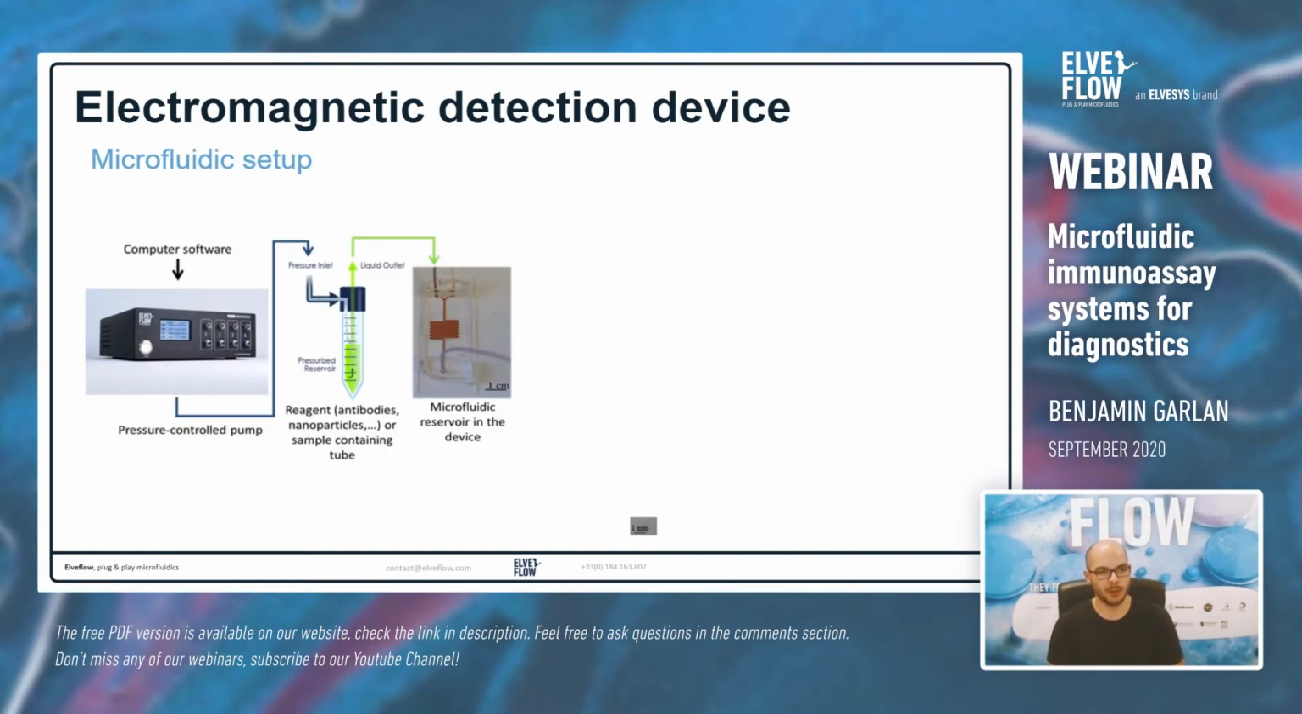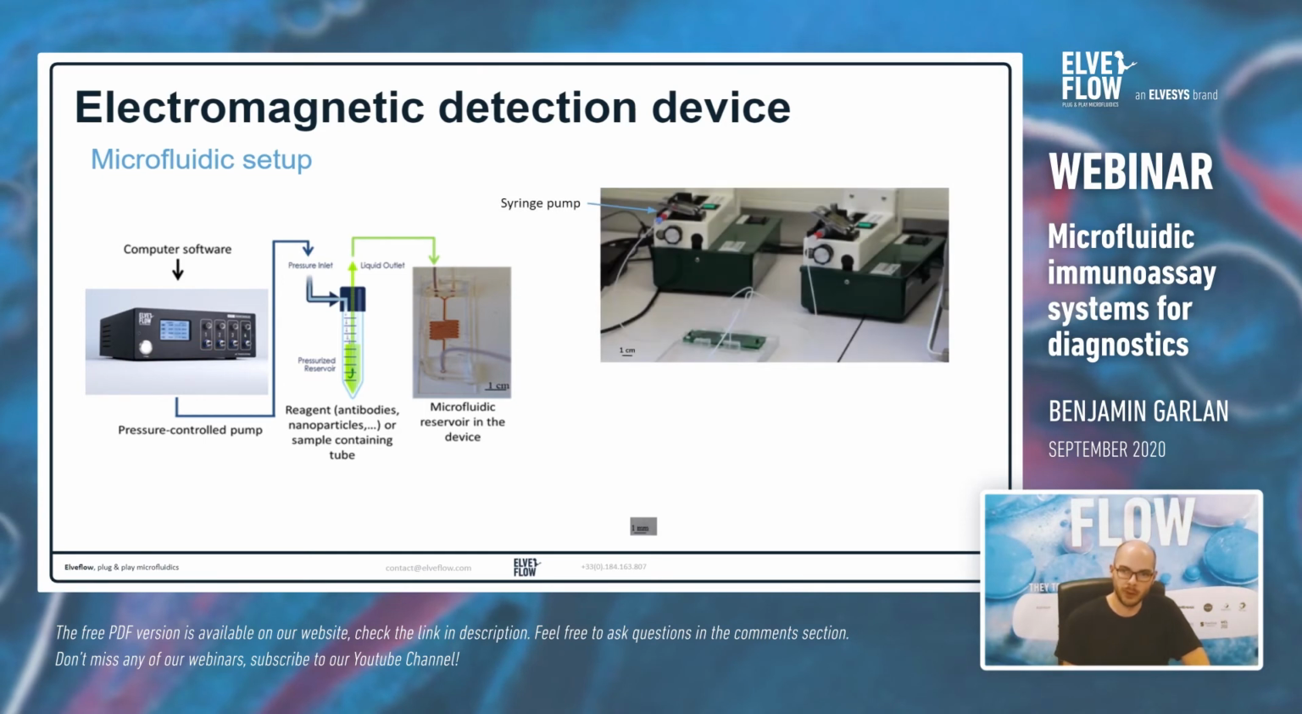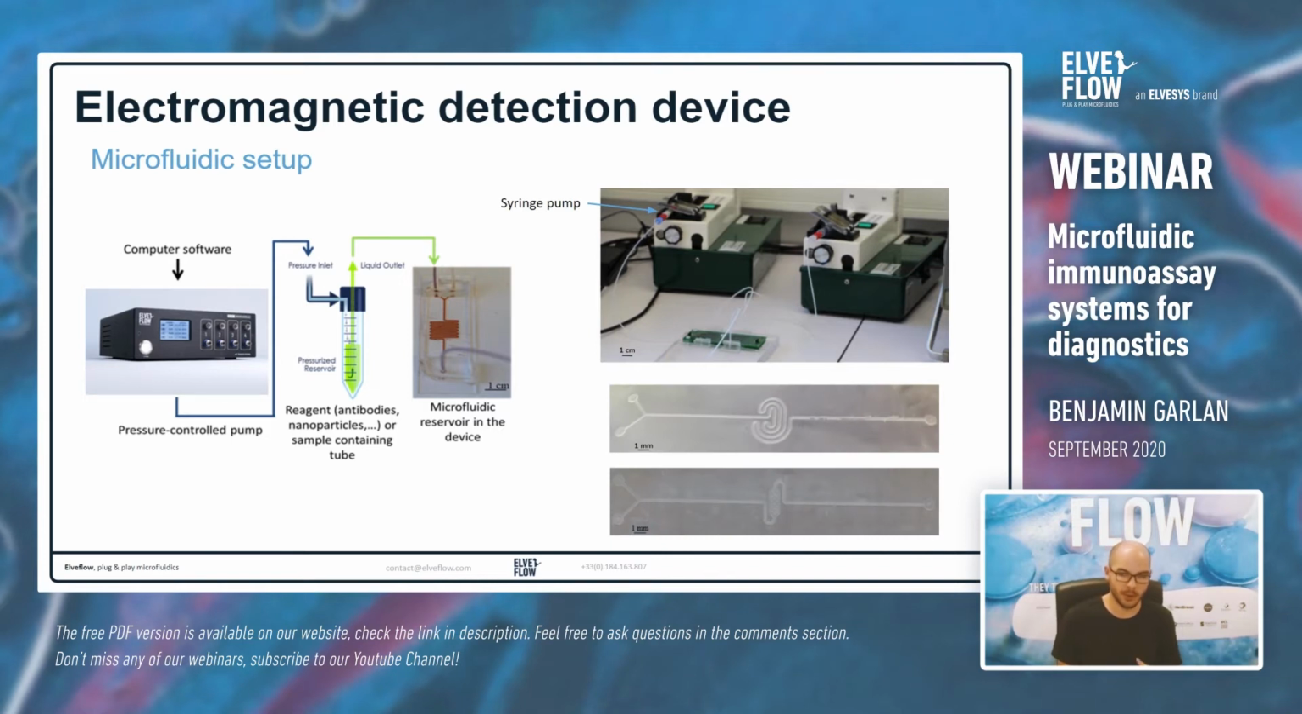To do that, we use a pressure control pump to bring our reagents and sample to our microfluidic channel. The pressure control pump regulates the pressure in our reservoirs, which pushes the liquid through our microfluidic channel. First, we used some syringe pumps, but it was not very convenient, and it has a pulsatile flow, which made the experiment not very reproducible.